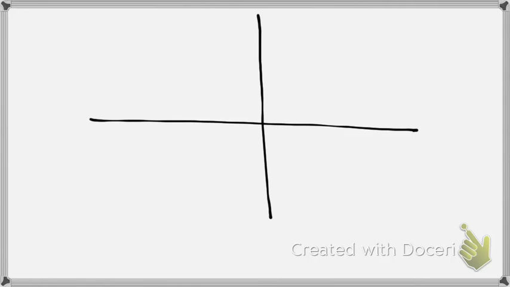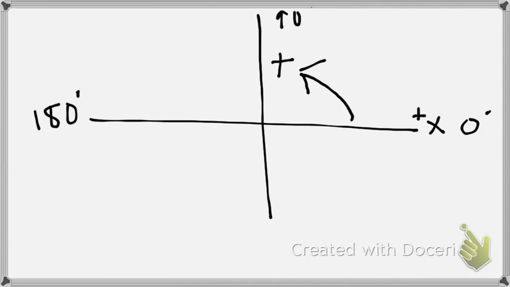A couple of things you need to know before we go. When we're talking about direction, there is a convention. The convention is that we measure from the conventional positive x-axis around in an anti-clockwise direction. That is the positive direction. So here is 0 degrees, 90 degrees, 180 degrees, 270 degrees, 360, and it goes round and round and round.